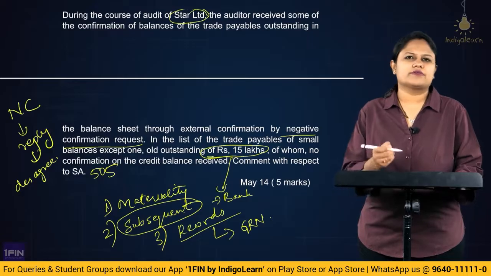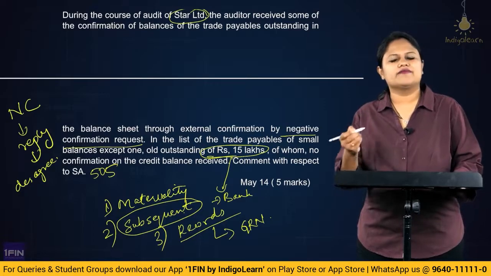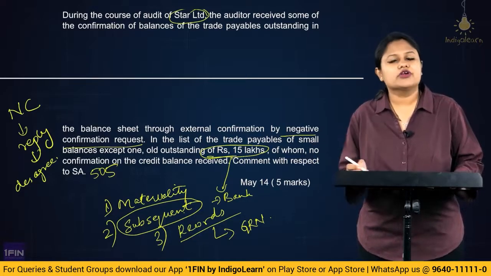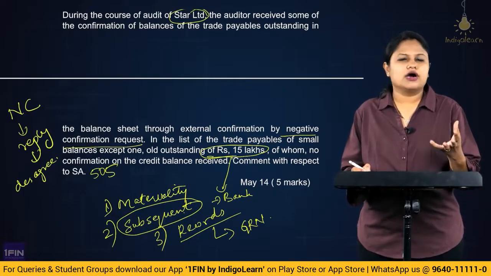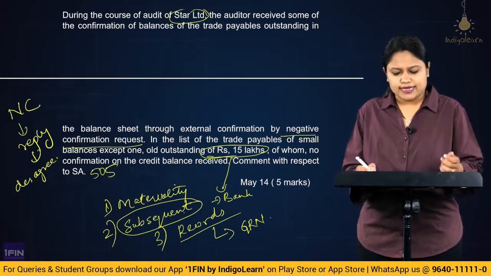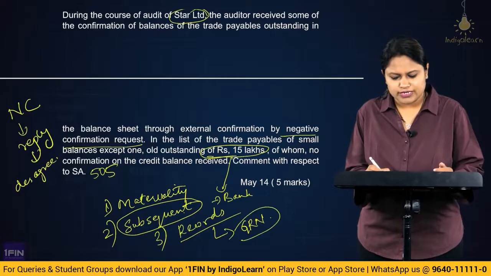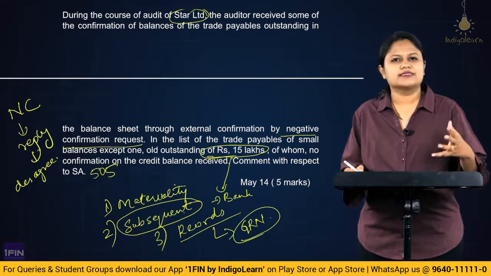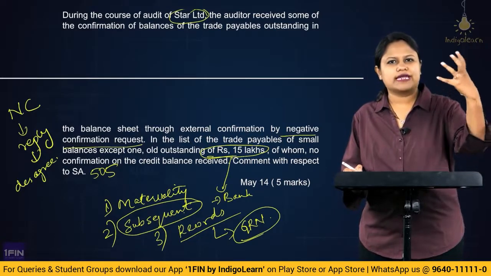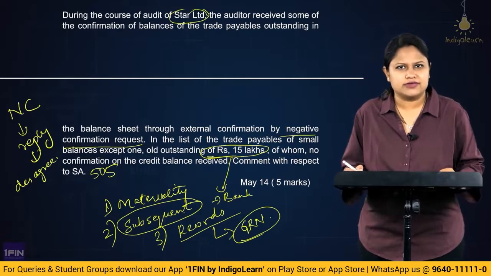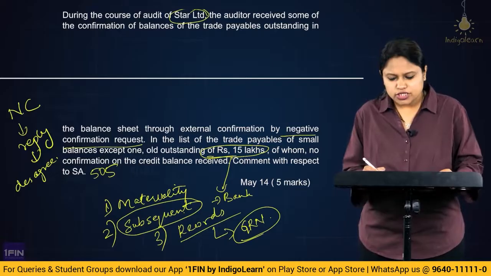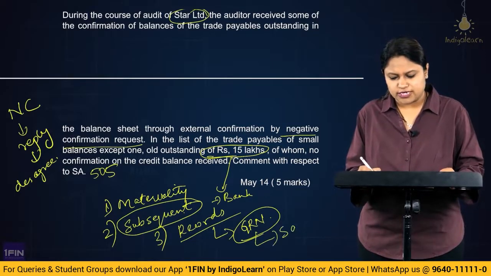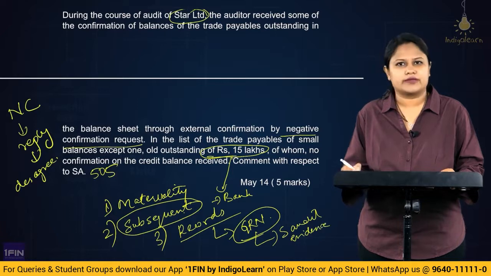This would be checking from the bank transaction. We could get the confirmation from the third parties. We could also get some kind of records checking. There would be a corresponding documentation maintained. Like we have the goods received note, which would be received from the creditor telling the number of items received, the quantity, etc. So this would also be a supporting audit evidence for us, which would enable us to believe that yes, this credit balance would be a reliable one.